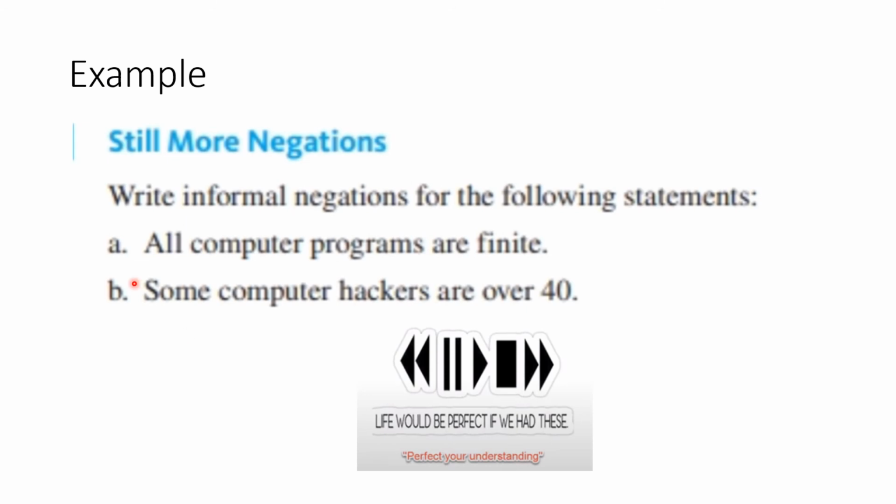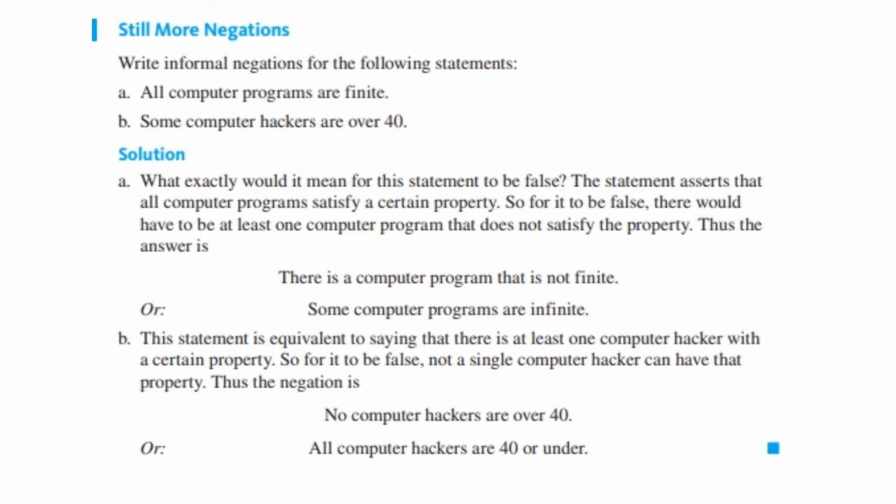So here's another example. You're to write informal negations using some of the thoughts that we just shared for the following statements. So you've got two problems to do. You know what to do. Let's see how you did. A couple of ways that you could negate the first one, all computer programs are finite: there's a computer program that is not finite, or some computer programs are infinite. If you say some computer hackers are over 40, the negation of that would be no computer hackers are over 40, or all computer hackers are 40 or under.